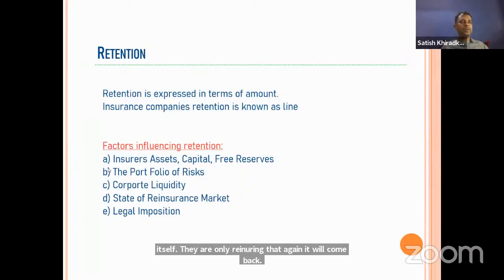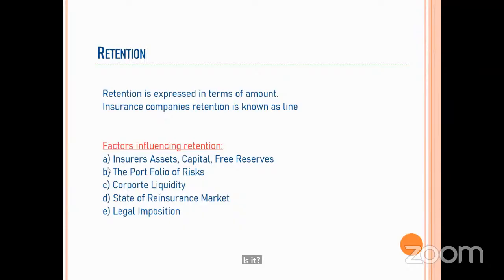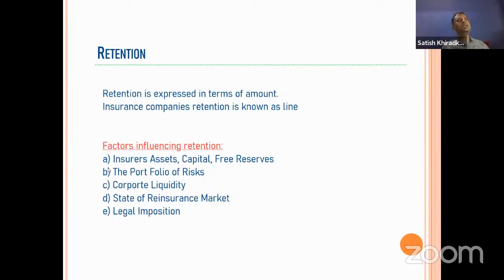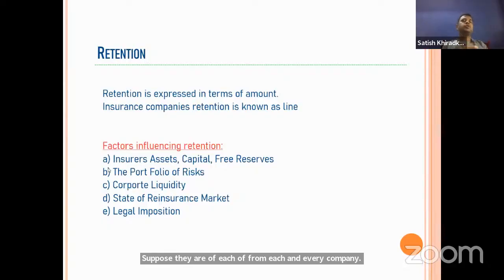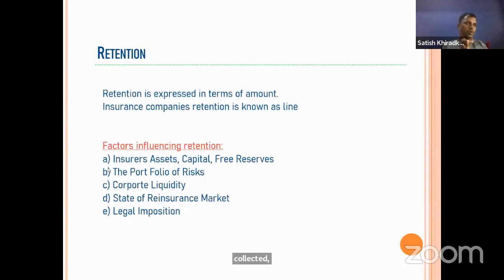Suppose whatever we are sending to the obligatory cession to GIC, out of that, if they are collecting 4% premium from each and every company, and say they have collected 20,000 crore, then out of that 20,000 crore, 10,000 will again be reinsured with the Indian insurers.